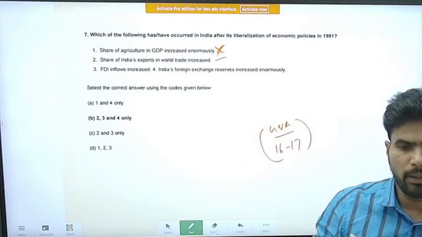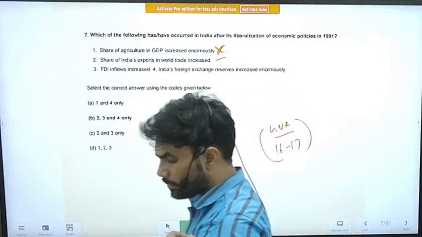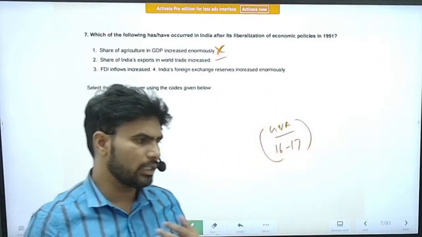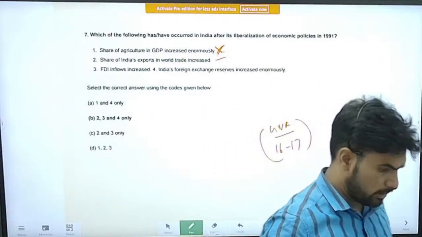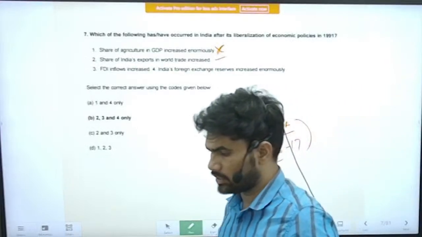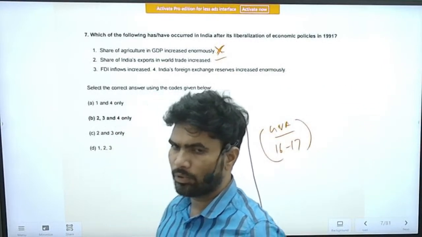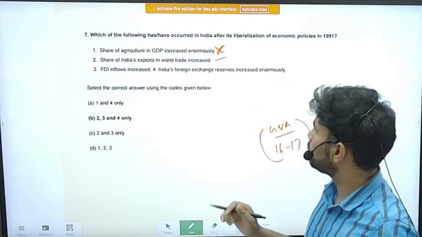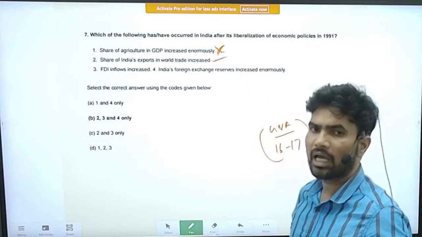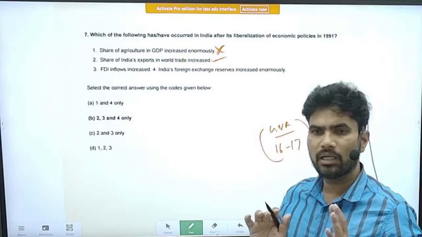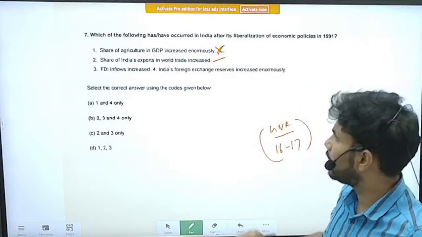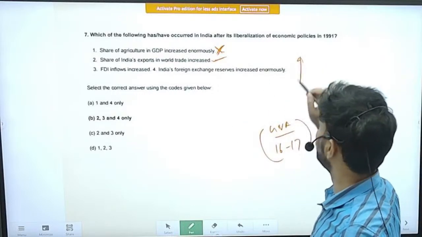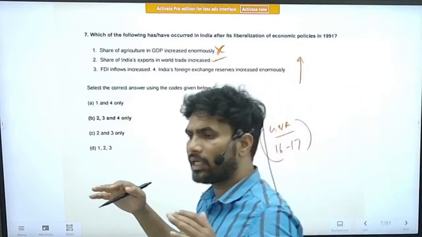Some improvement has taken place because we have opened other countries' imports into India, and also some other countries have reduced their customs duties for us. But one thing is our exports have increased, but another challenging aspect here is that the imports have also increased, that too at a very drastic rate.